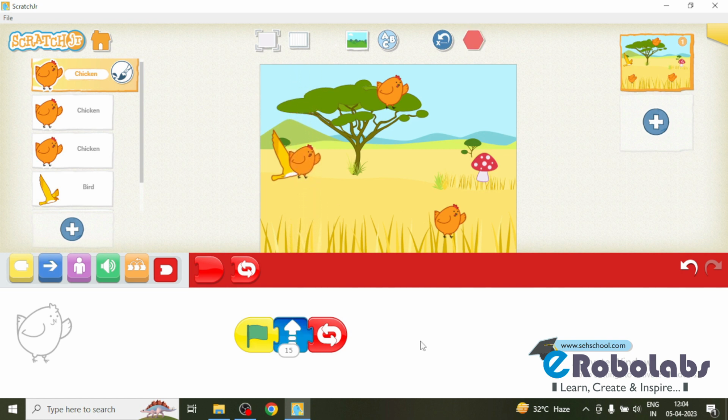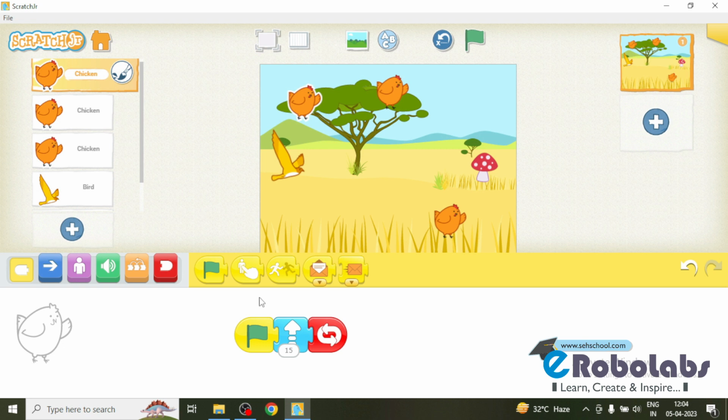See, now here when the bird touches the chicken, it sends a message to the bird to go back to the starting position. For that I am using the start on touch block. It will send a message by using this block. Here I am sending an orange color message.